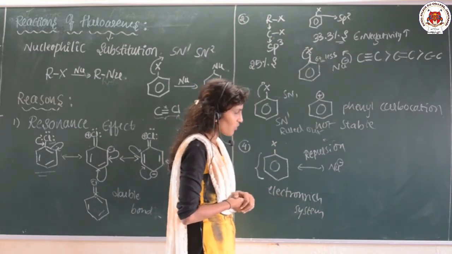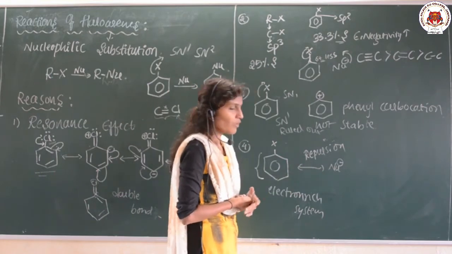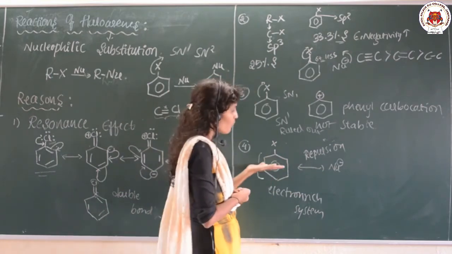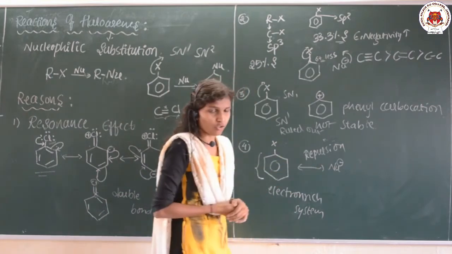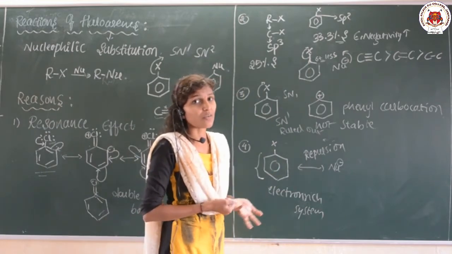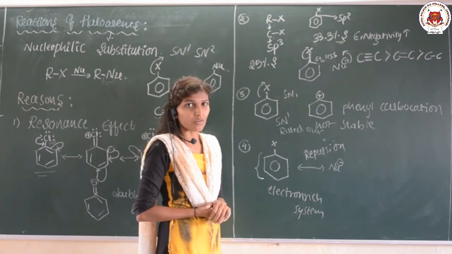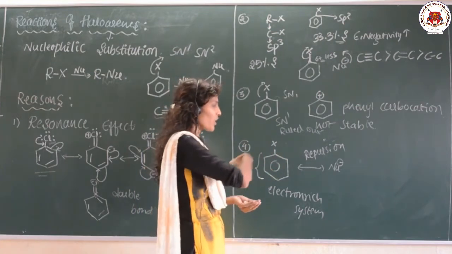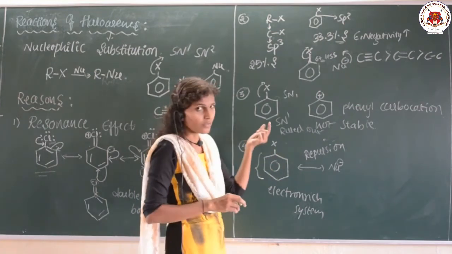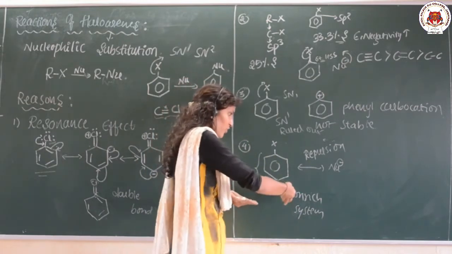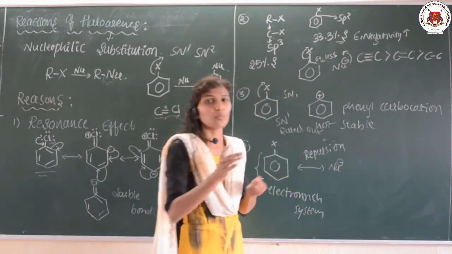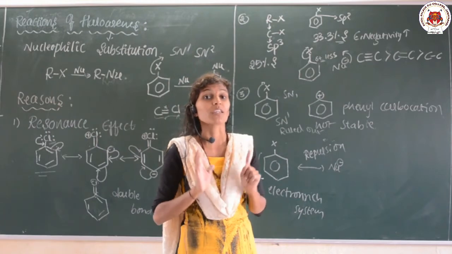And the last reason is that our haloarene consists of the benzene ring, which itself is an electron rich system. The nucleophile is also an electron rich system. Both repel each other and cannot attract each other. For the nucleophile to attack, X has to be removed, but the ring is an electron rich system and the nucleophile is also electron rich. Both will repel each other.